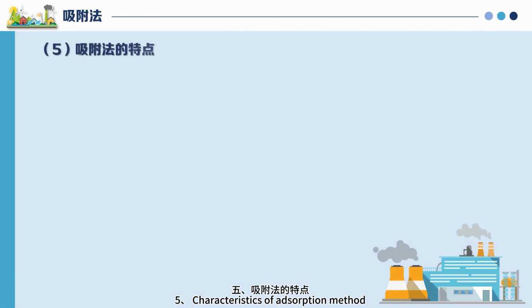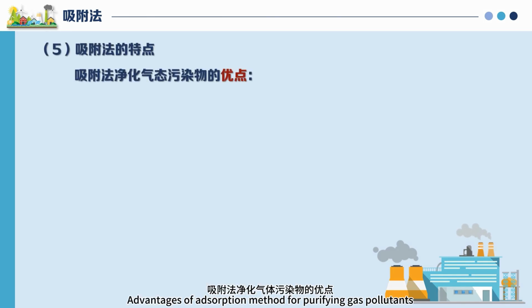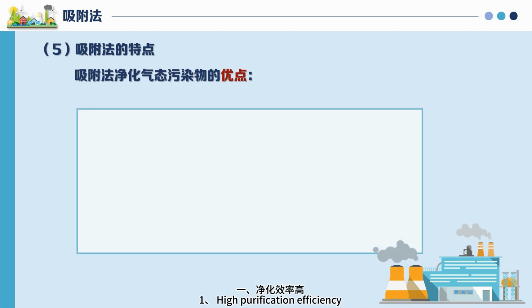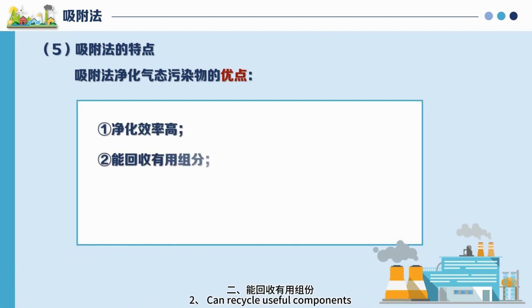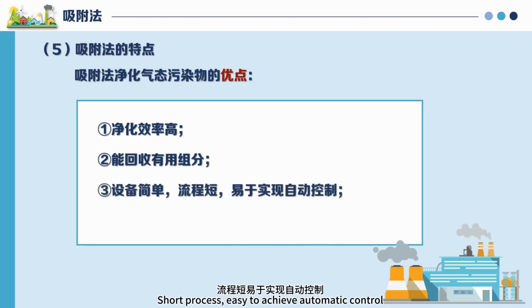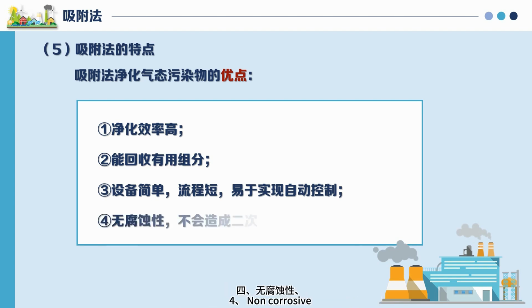5. Characteristics of adsorption method. Advantages of adsorption method for purifying gas pollutants. 1. High purification efficiency. 2. Can recycle useful components. 3. Simple equipment, short process, easy to achieve automatic control. 4. Non-corrosive, will not cause secondary pollution.